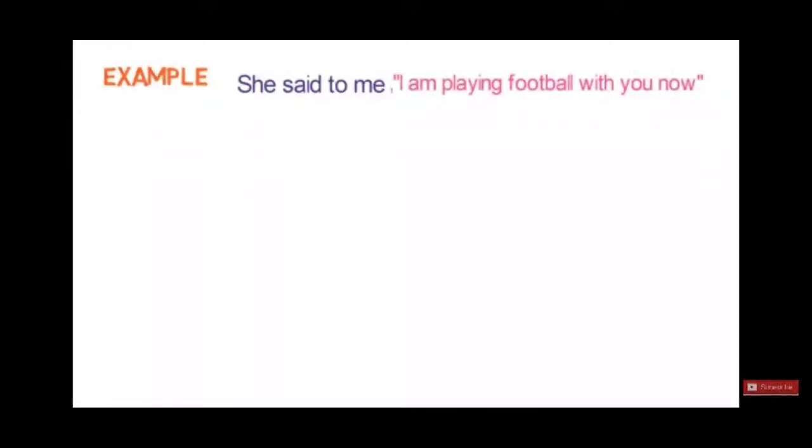In the reported speech, I is the first person, and we have to see the tense. Here the tense is present continuous, am plus verb ing, and now is also there, a word which shows us time. This must also be changed. Now let's see what the answer to this will be. Can you guess the answer?